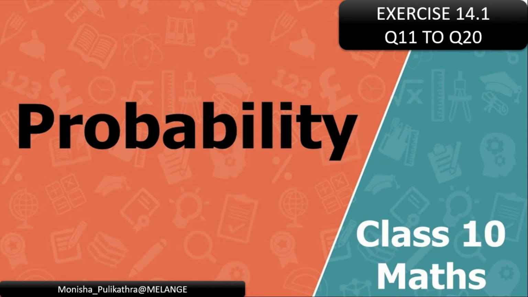Hello everyone, Monisha here. In this session, we are going to discuss question 11 to question 20 of exercise 14.1. In the probability chapter, there is only one exercise, exercise 14.1, which consists of 25 questions. In this, we are going to discuss the 10 questions from question 11 to question 20. Let us start the session.